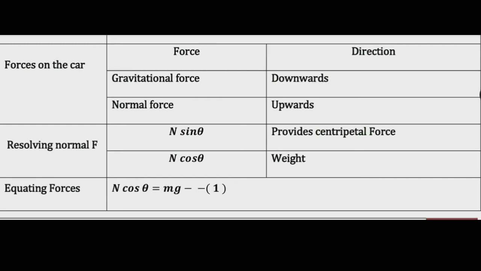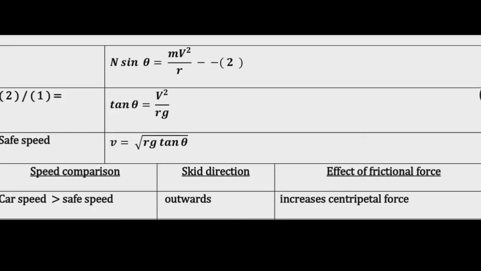N cos theta is equal to mg is equation number 1. N sin theta is equal to mv squared by r is equation number 2. Now, equation number 2 is divided by equation 1, and we get tan theta is equal to v squared by rg. Now we get the velocity v is equal to root of rg tan theta.